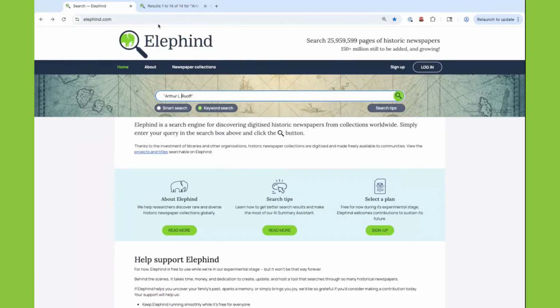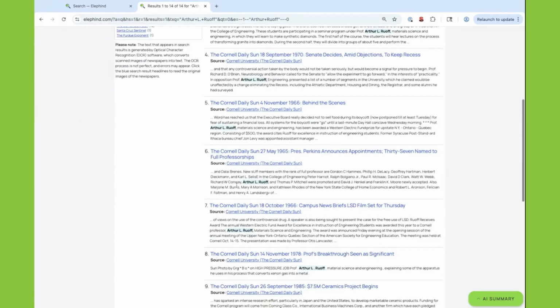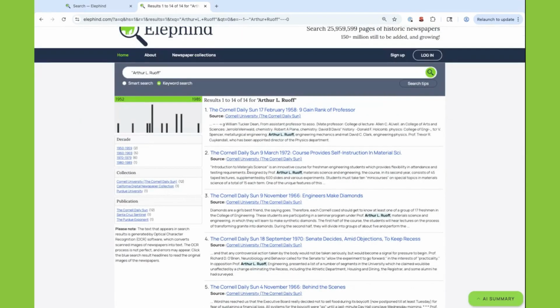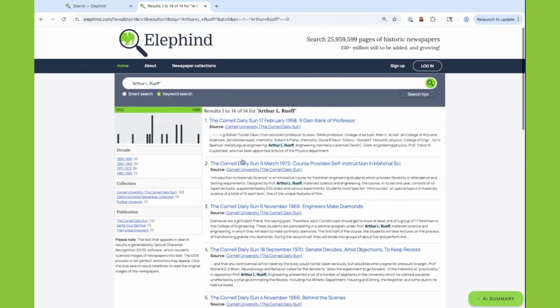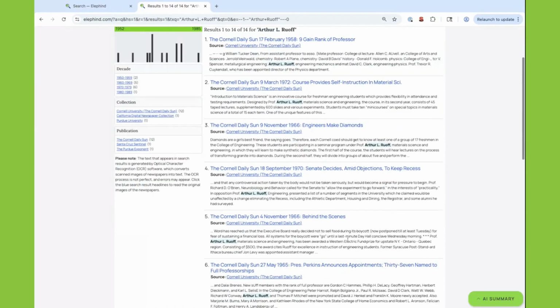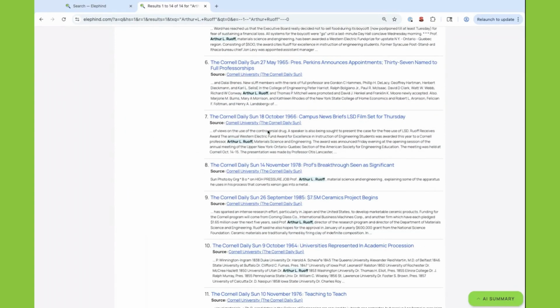Then I'll press search, and we'll get these results for the keyword search. So there's 1 to 14. So there's only 14 results here. Most of them are from the Cornell University's Daily Sun publication. So let's see, "Gain the rank of professor" seems interesting. Looking at these different things seem pretty interesting to me.